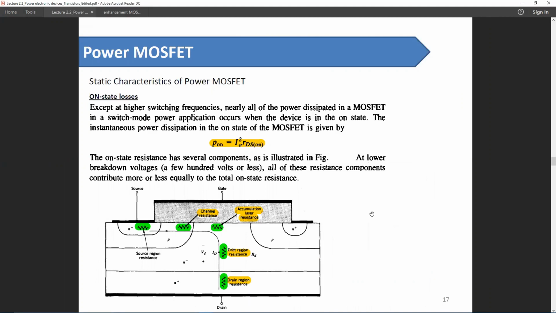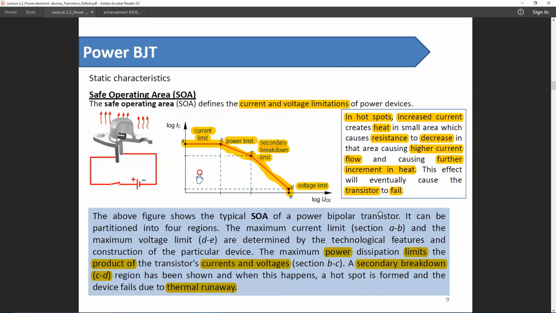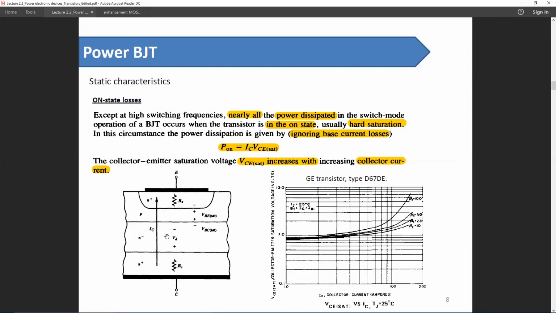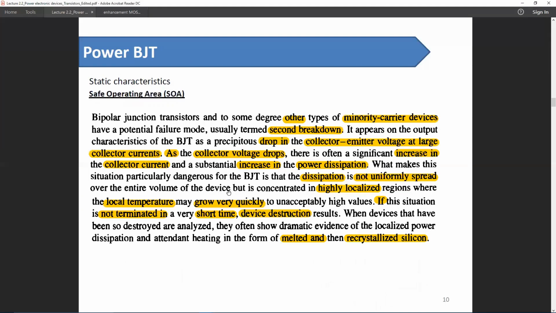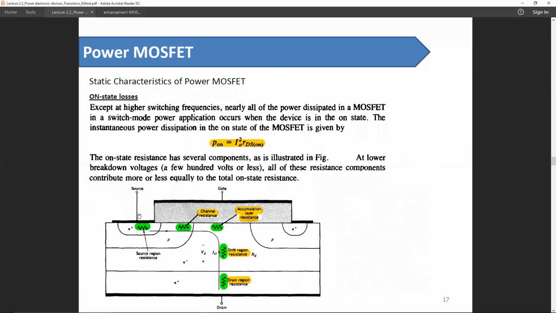Unlike a BJT, where there is a PN junction, no matter what the condition is, the PN junction will always stay there. But in the case of a MOSFET, the source and drain terminals are constructed essentially by resistance. So in the case of a MOSFET, we can determine the on-state loss by I squared R. And this R is the resistance between drain and source while the device is on.